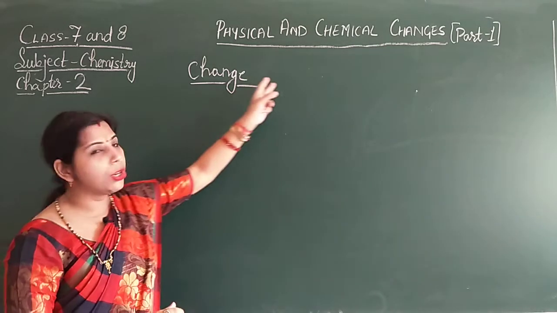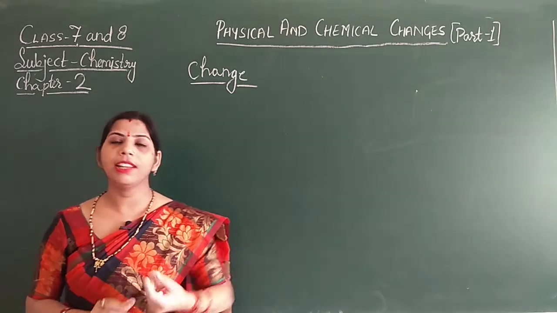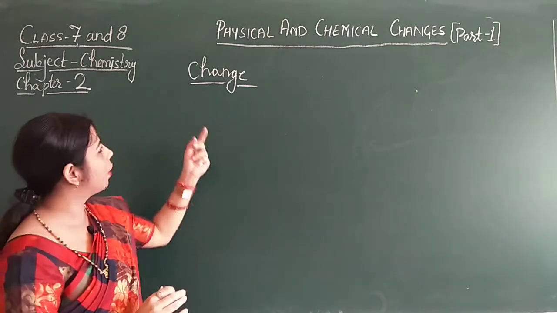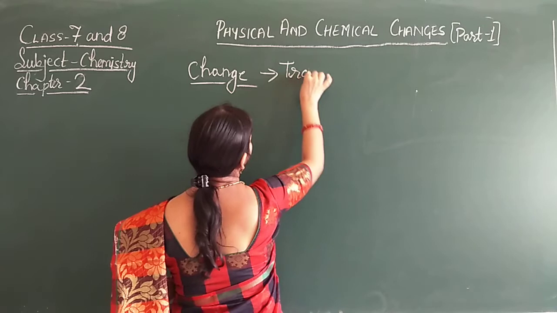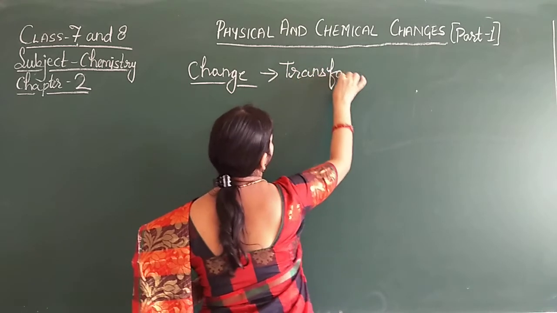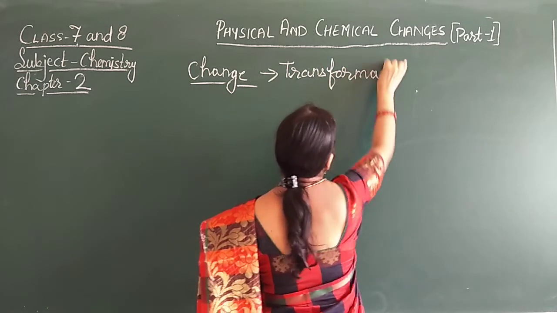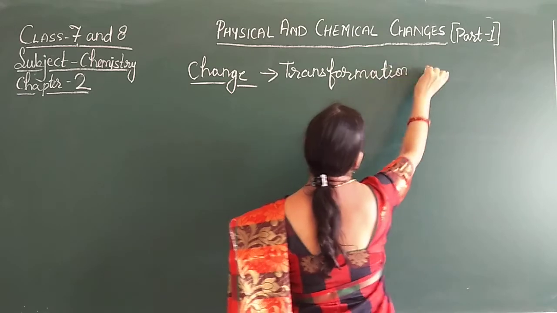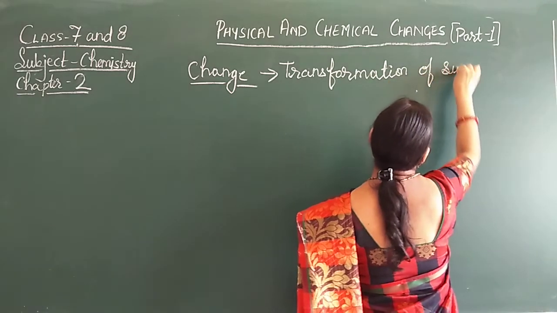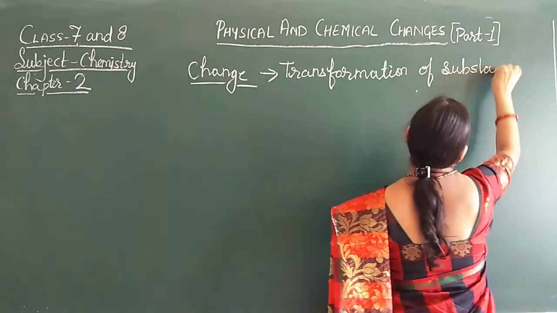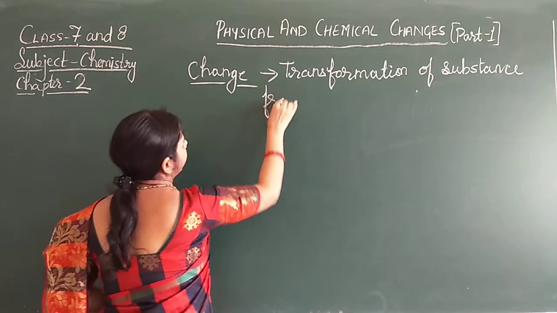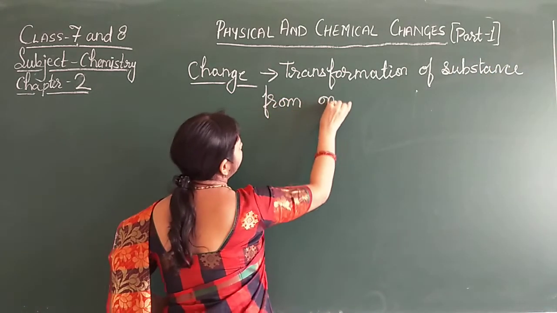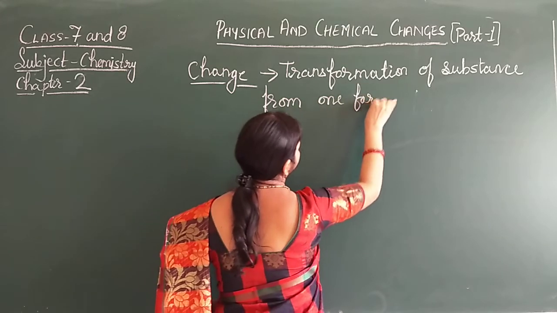So if I give the definition of change, it is transformation of substance from one form to another.